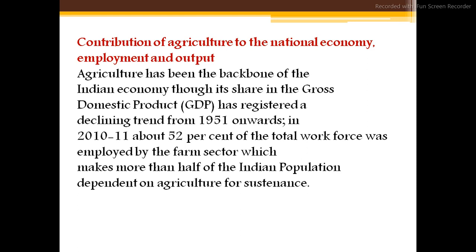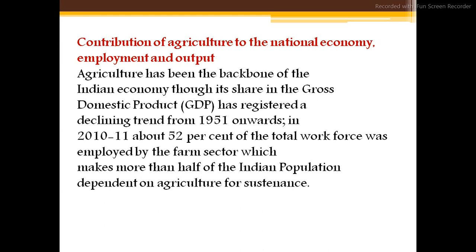As we have already seen in economics, Chapter 1, Development, what is the meaning of average income, what is the meaning of GDP, that is gross domestic product. All the goods and services produced within all the sectors, when their final value is added, that is called the GDP.